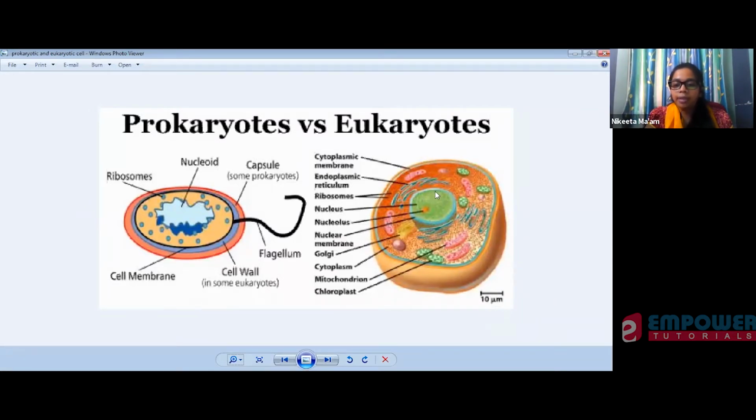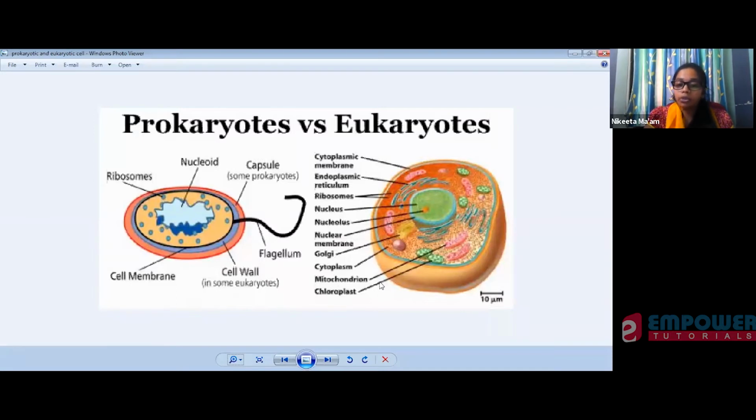So the nuclear membrane separates the nucleus from the other organelles. It's like a boundary. Then you have the Golgi apparatus, which helps to synthesize different carbohydrates. Then you have carbohydrates and lipids. Then you have cytoplasm. Cytoplasm is a fluid material.